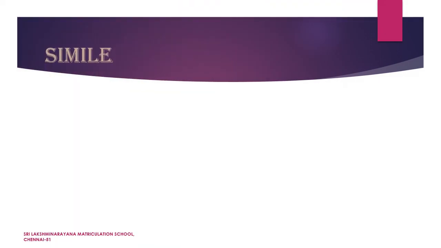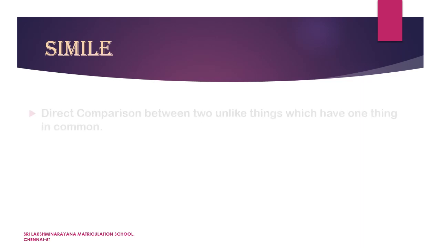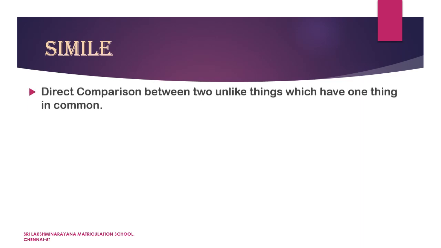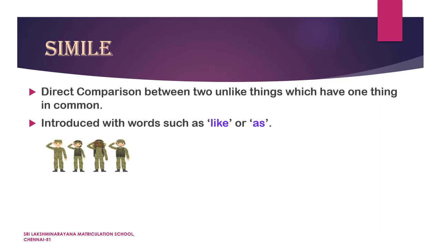First one is simile. Simile is a comparison of two unlike things, or two different things that have one thing in common. The comparison is done directly using words such as like or as. So, let us understand simile with some examples.